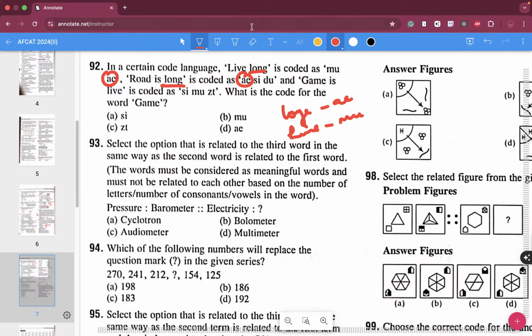Now over here, game is live. Mu means live, and game is live, so is is common. Is means SI. So the rest one over here is ZT.